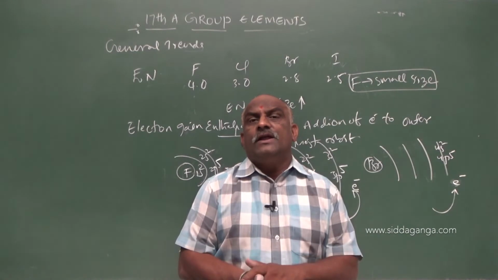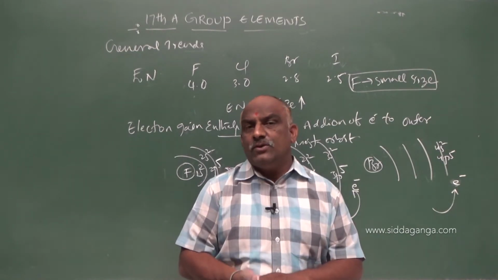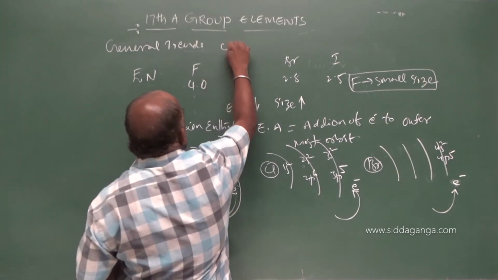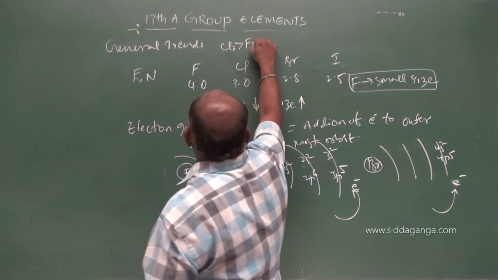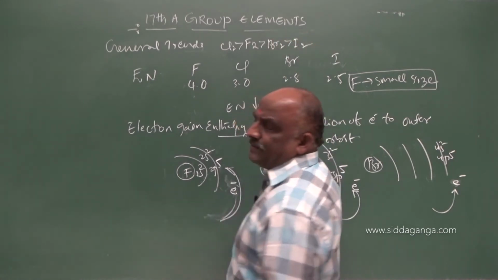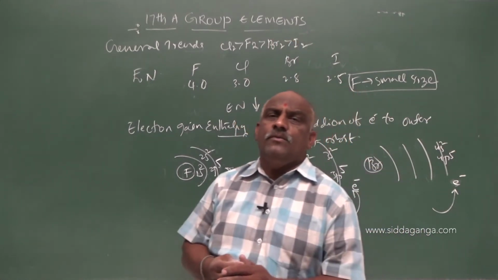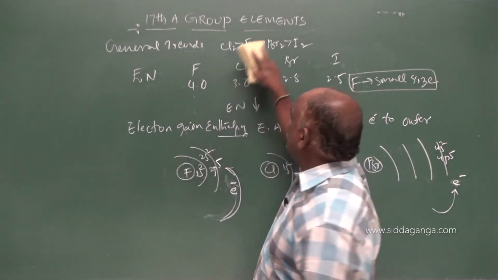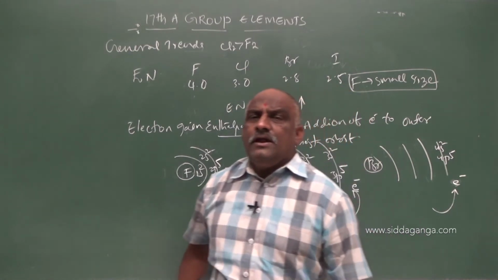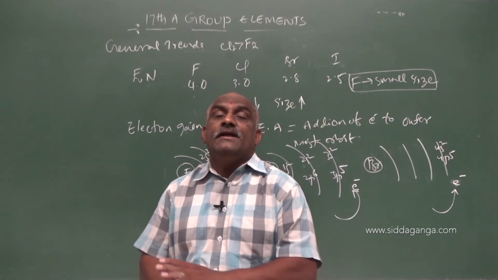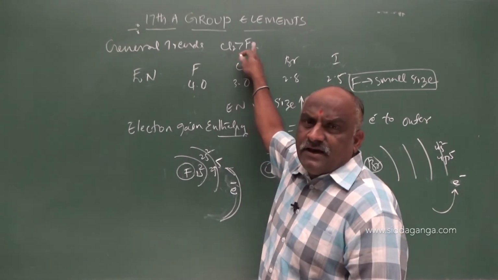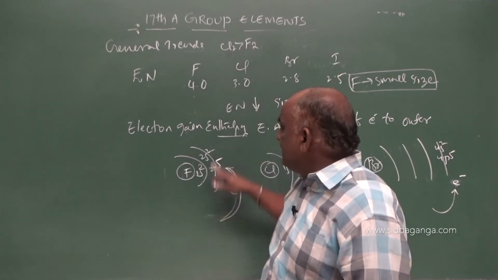What will be the order of electron gain enthalpy of 17th group elements? So the electron gain enthalpy order is chlorine, fluorine, bromine, iodine. Or if you don't consider it like this, then you should take these two: chlorine electron gain enthalpy is greater than fluorine. What will be the reason?